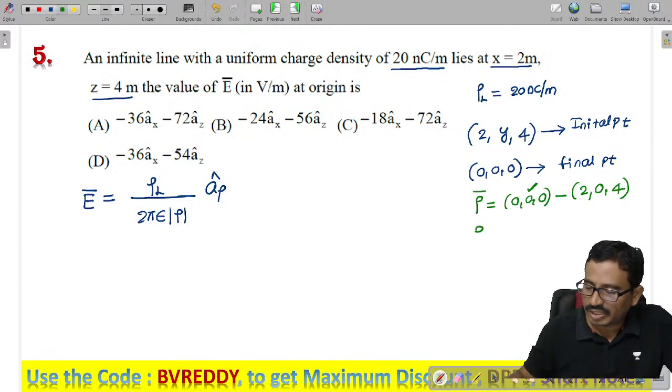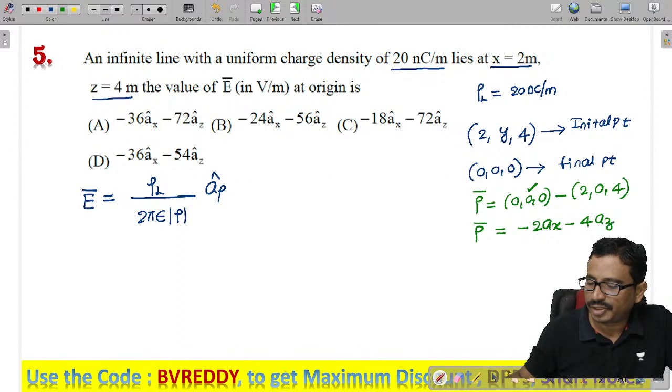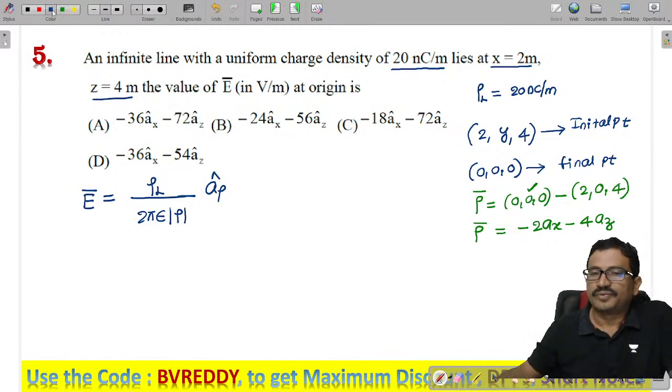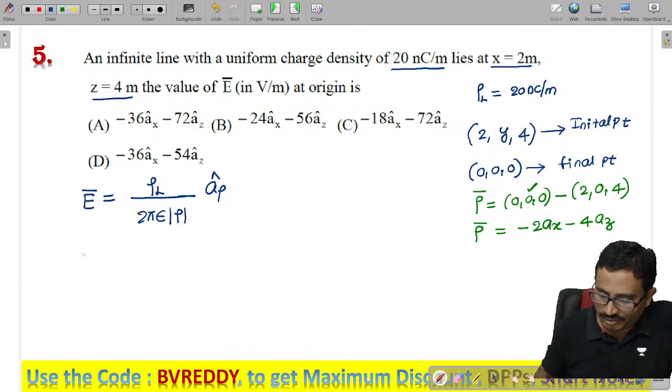So tell me the rho vector here. That is minus 2ax minus 4az. If you have any doubt in any of this, let me know. Fine. This is a rho vector. From this we can get the magnitude, or the unit vector also we need to find out.